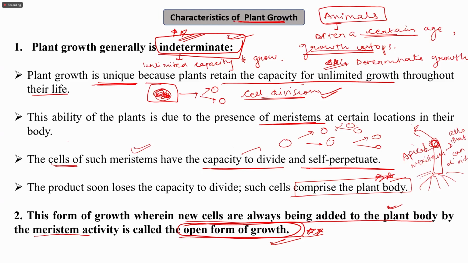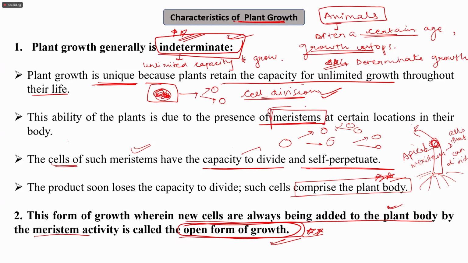Now, growth can be of two types. We see how this growth is different from animals, because in animals the growth is determinate, that is, limited to a particular age, but in plants the growth is generally indeterminate. That is, they have the capacity for unlimited growth throughout their life. And this is because of the meristems.